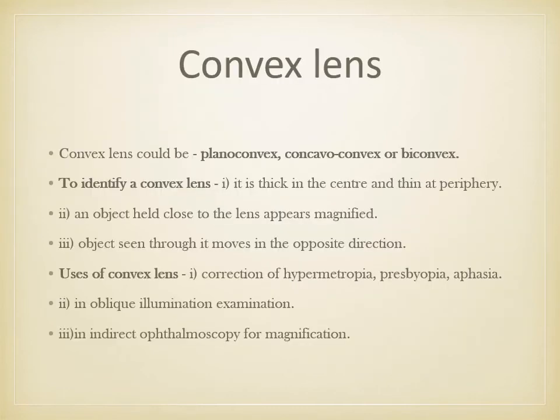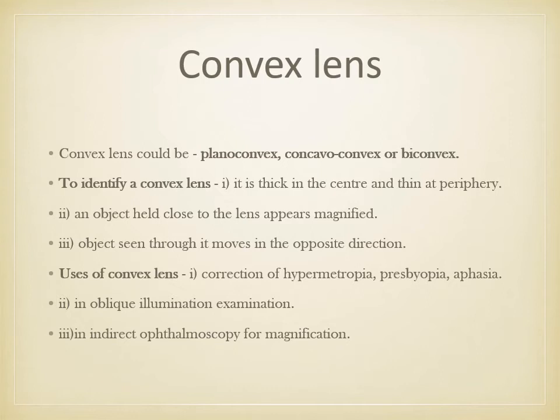Coming to the convex lens, it could be plano convex, concavo convex, or biconvex. To identify a convex lens, there are some points. It is thicker at the center than the periphery. An object held close to the lens appears magnified, and as we move the lens from side to side, objects seen through it move in the opposite direction.